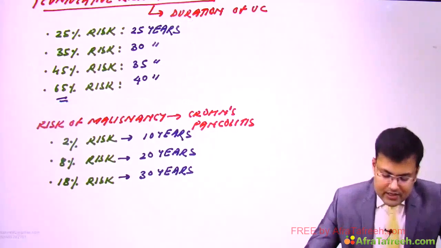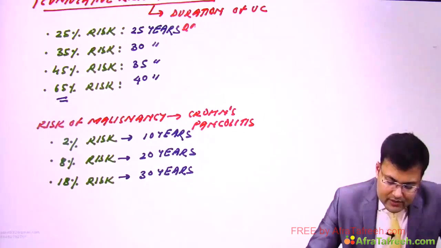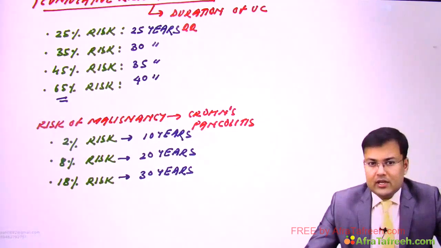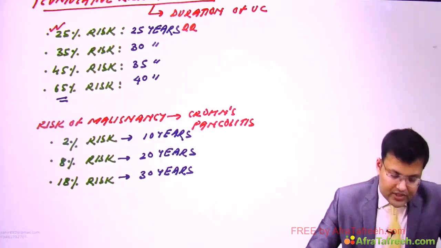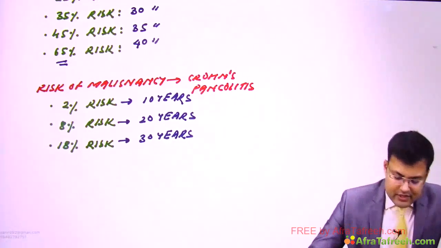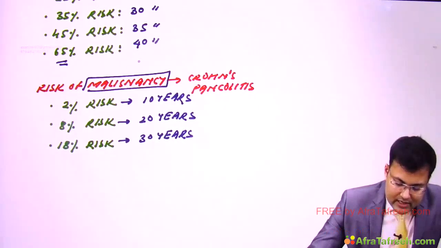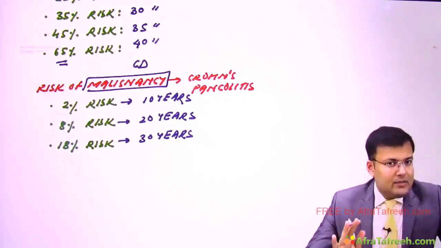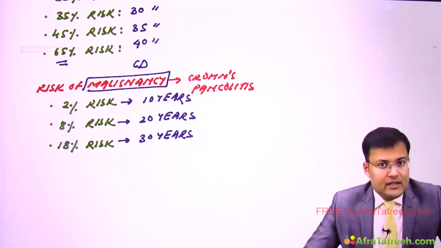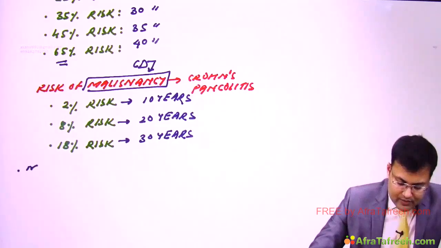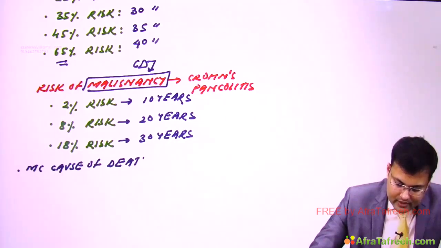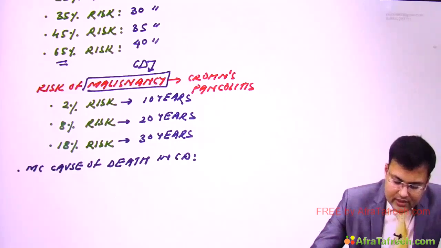The question which was asked previously was: after 25 years duration of ulcerative colitis, how much is the cumulative risk of colorectal cancer? And it is 25%. Now another famous question related to Crohn's disease and malignancy: in patients of Crohn's disease, what's the most common cause of death? The most common cause of death in patients of Crohn's disease is malignancy.